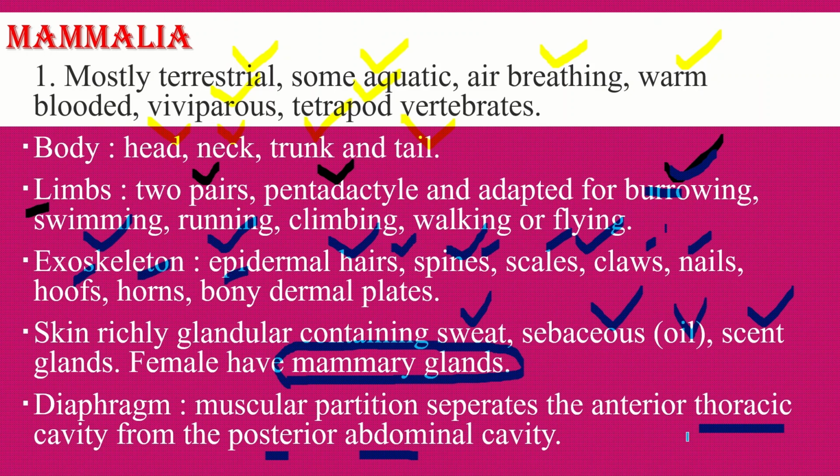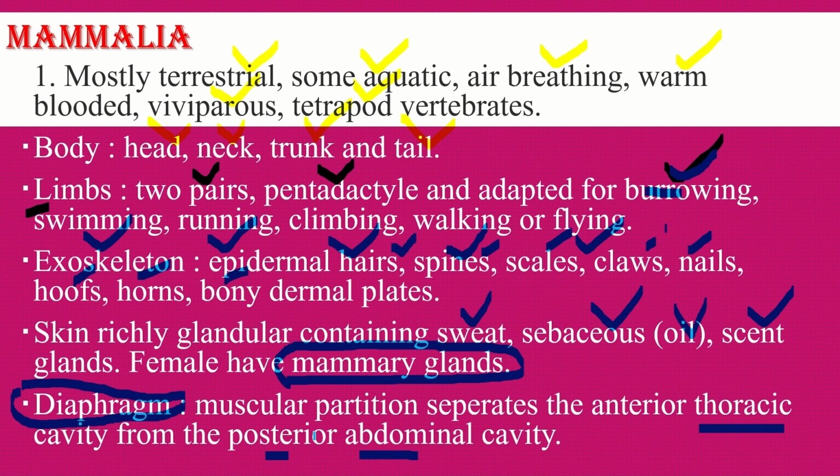In between the anterior thoracic cavity and posterior abdominal cavity there is a muscular partition, that is called the diaphragm, which divides the two parts of the body.